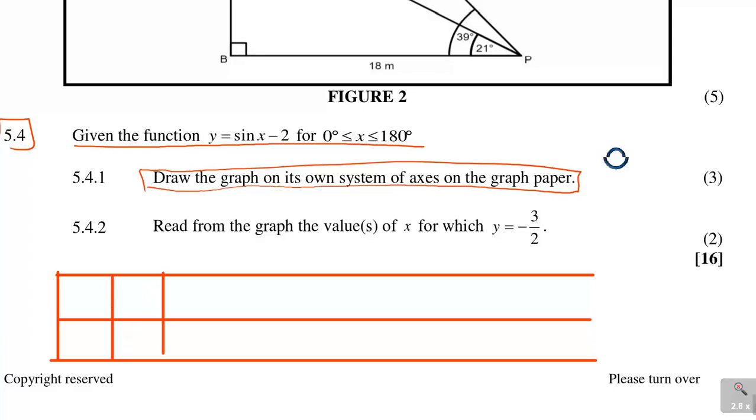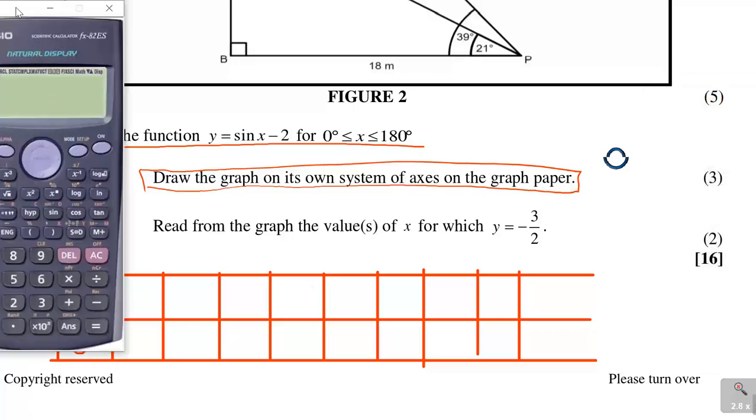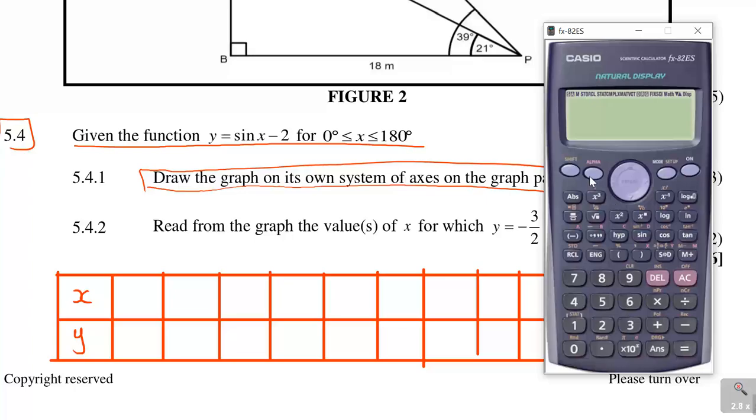Try to look for as many points as possible, and your calculator will help you to draw these graphs. So what you do is you have your x and you have your y. Let me show you how I use the calculator.